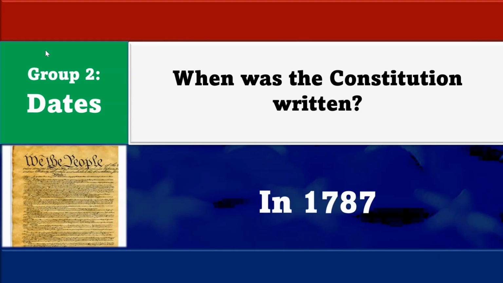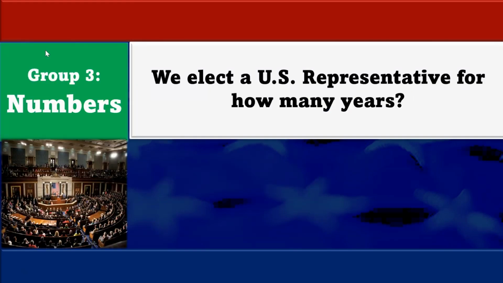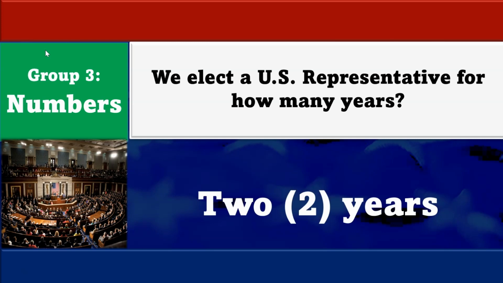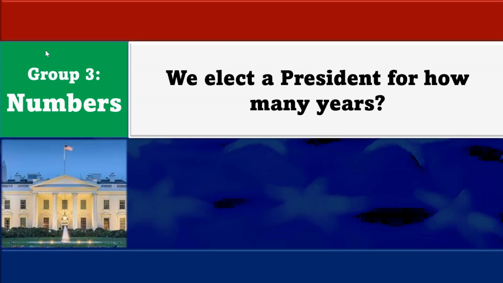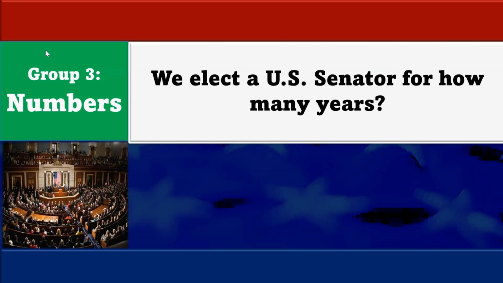When was the Constitution written? In 1787. Now let's look at group number 3. These are important numbers in the United States. We elect a U.S. representative for how many years? 2 years. We elect a president for how many years? 4 years. We elect a U.S. senator for how many years?